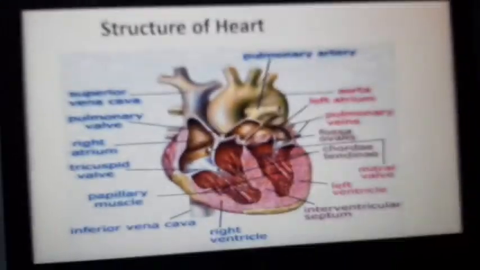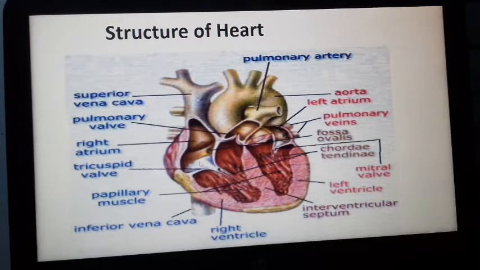Here you can see this is the right atrium, and the right atrium opens into the right ventricle. The opening is guarded by the tricuspid valve. Here the left atrium opens into the left ventricle through an opening that is guarded by the bicuspid valve. Here the pulmonary artery and the systemic aorta openings are guarded by the semilunar valve. Here and here, semilunar valve. The right atrium and right ventricle opening is guarded by the tricuspid valve. The left atrium and left ventricle opening is guarded by the bicuspid valve or mitral valve.